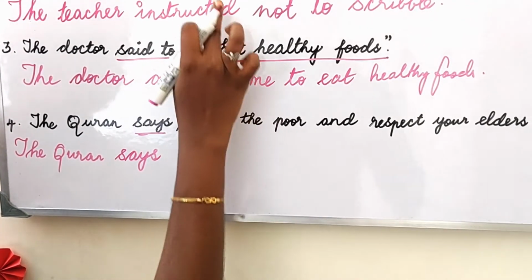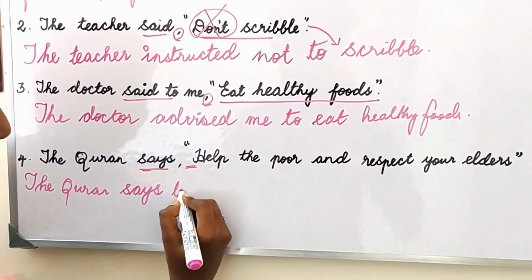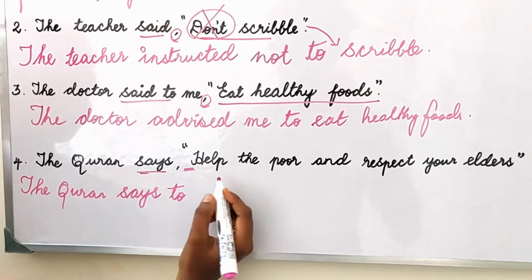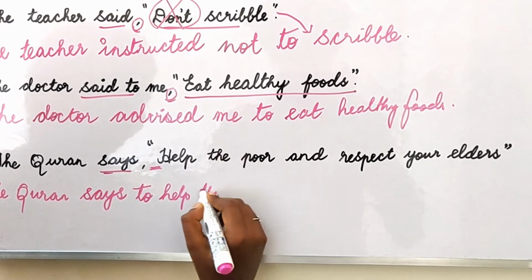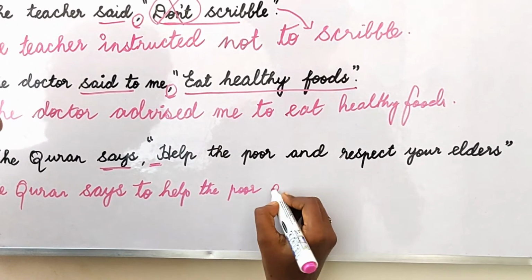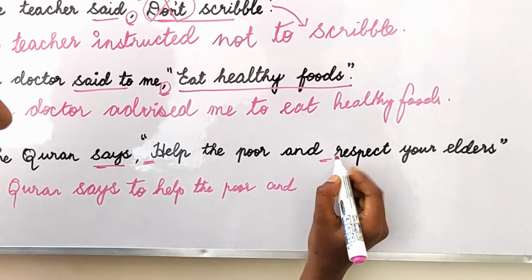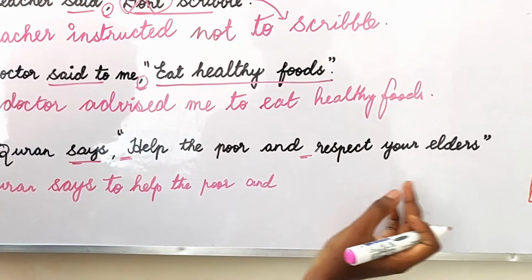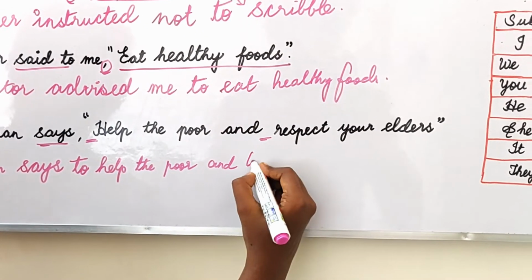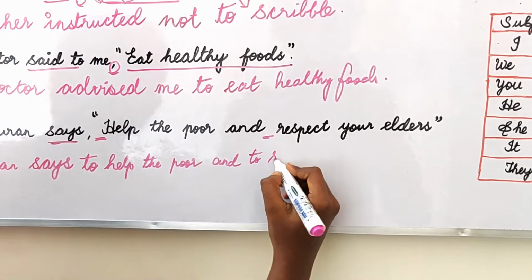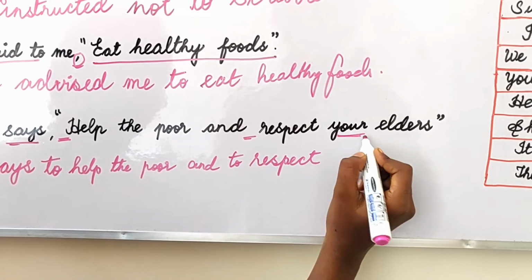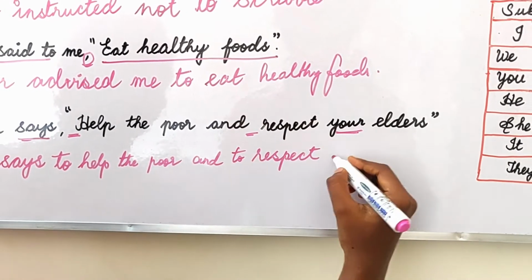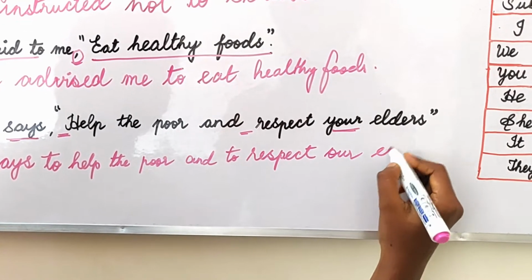Help the poor. We don't have the word don't. So says to, just like that, right? That's all. To help the poor. And here this is a second sentence. So once again you should add to. And to respect your, represents our, okay, our elders.